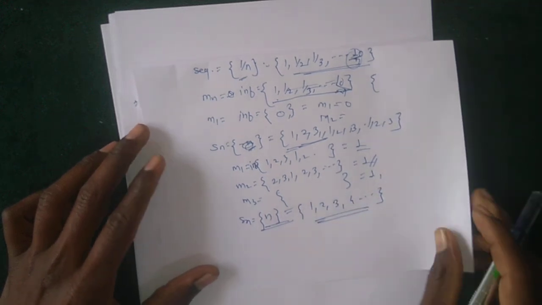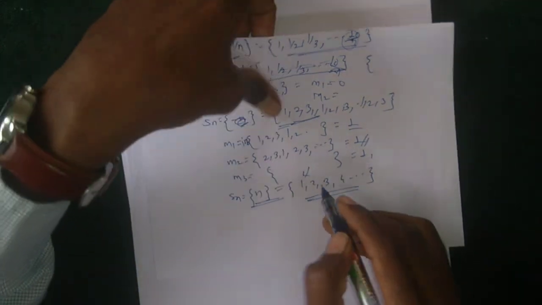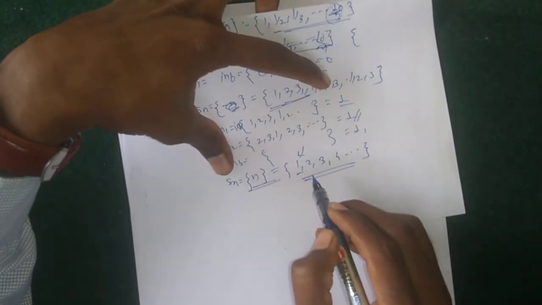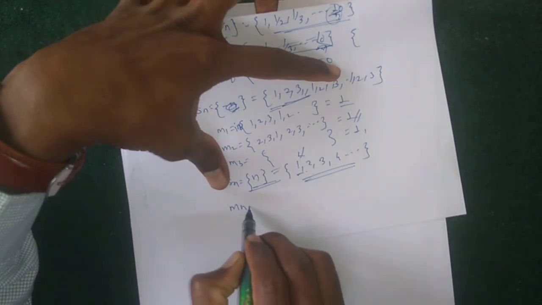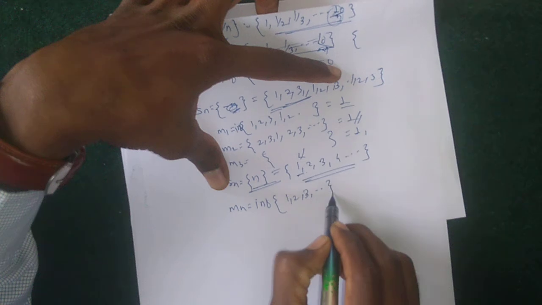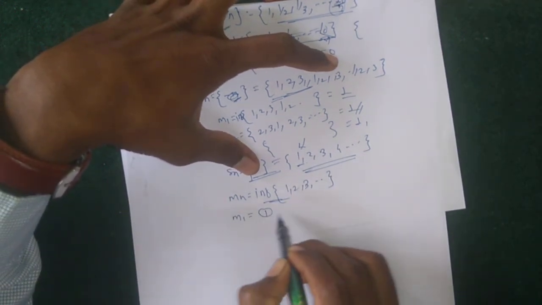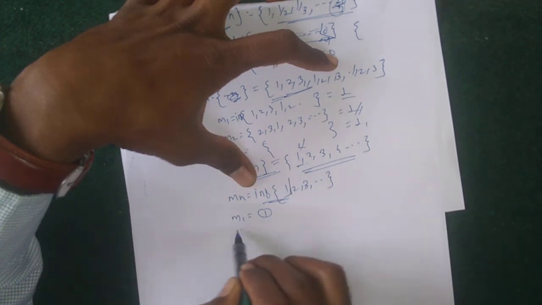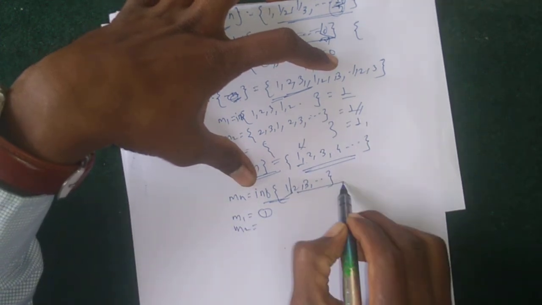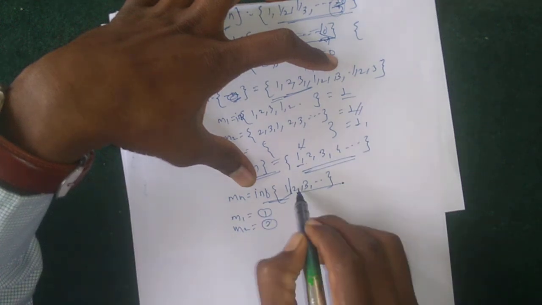Then mn is the infimum of 1 2 3 and so on. Then m1 is 1; delete 1. Then m2 is the infimum of 2 3 and so on, which is 2; delete 2.